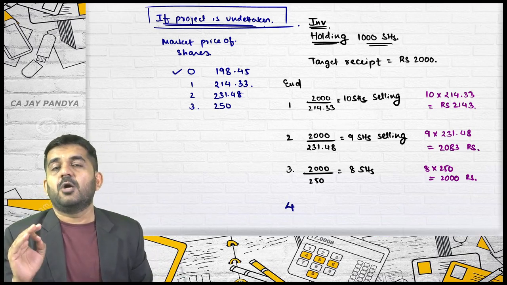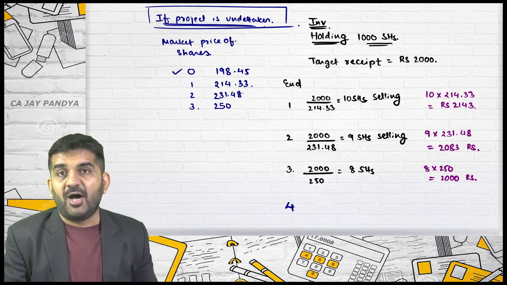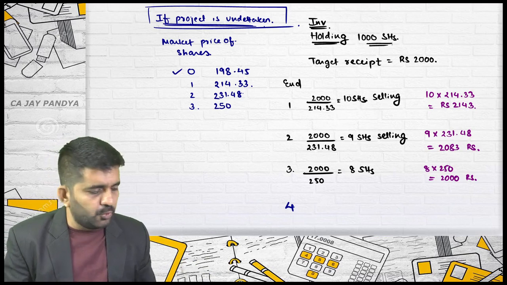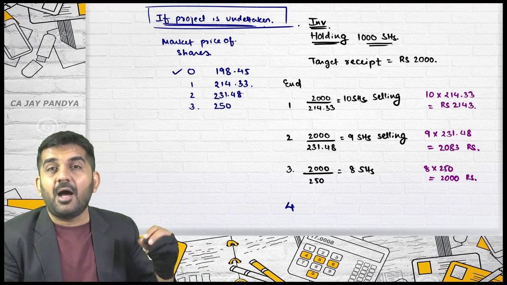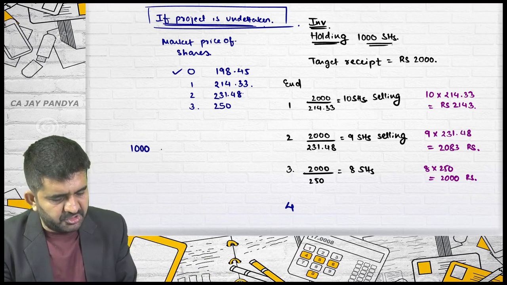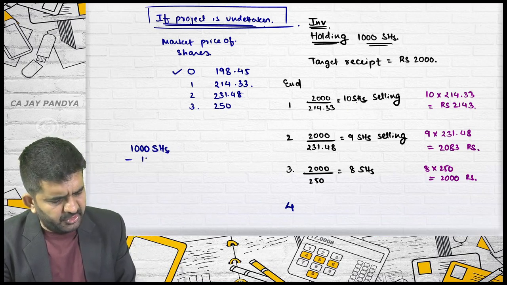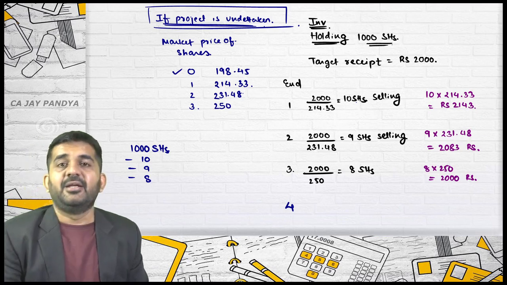Please understand, now selling of shares will not be required. Is it correct? Why? From 4th year he is going to get dividend. But on how many shares? He was holding 1000 shares, out of which he sold 10, 9 and 8 shares.